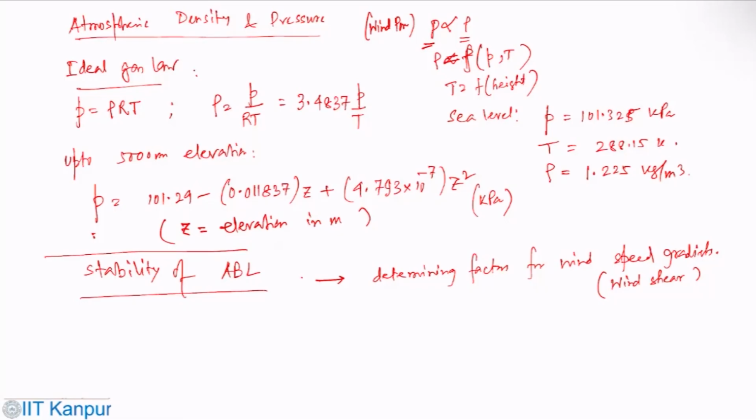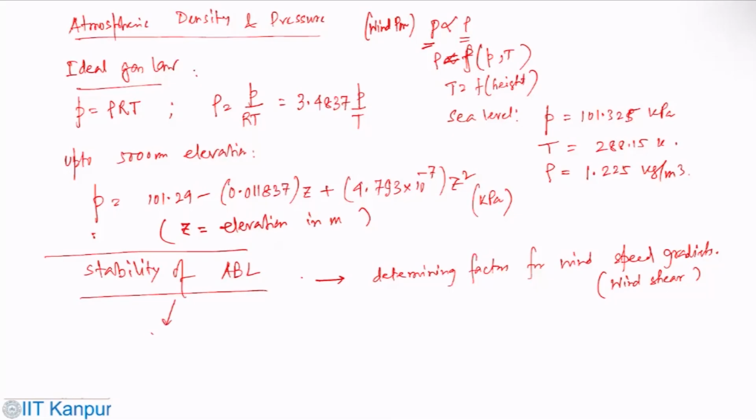Atmospheric stability is usually classified as stable, neutrally stable, or unstable, that we have already seen. And the stability of Earth's atmosphere is governed by this vertical temperature distribution, which results from the radiative heating or cooling of its surface.